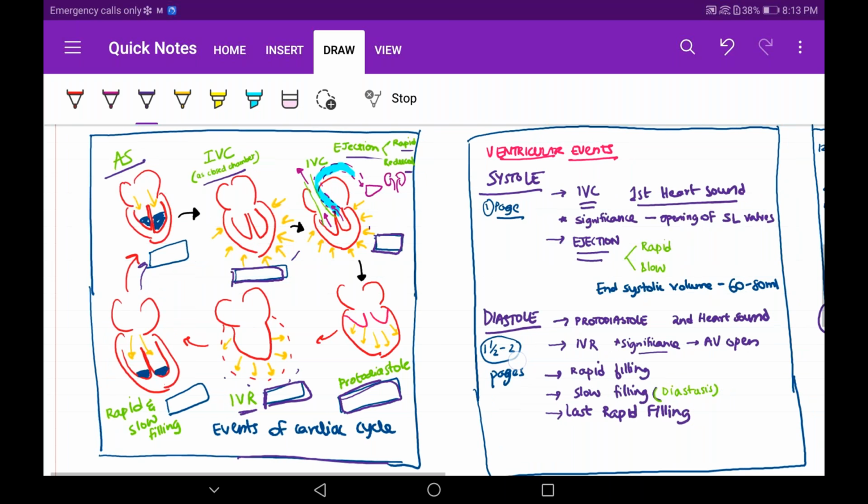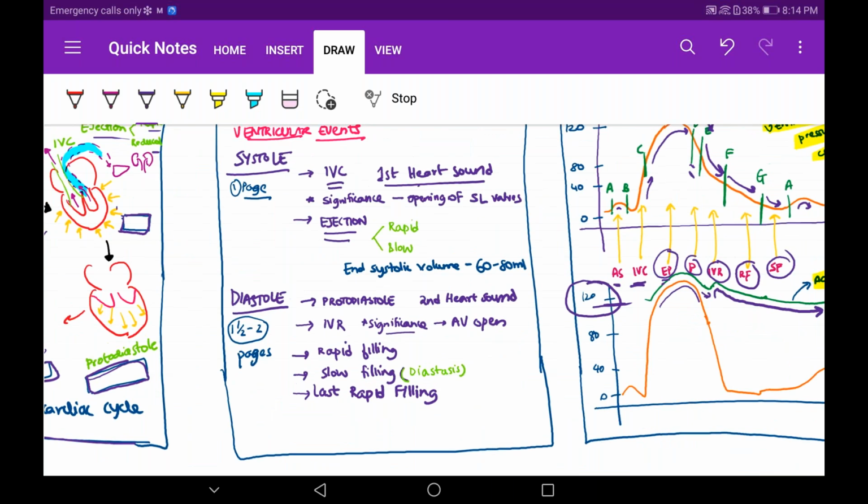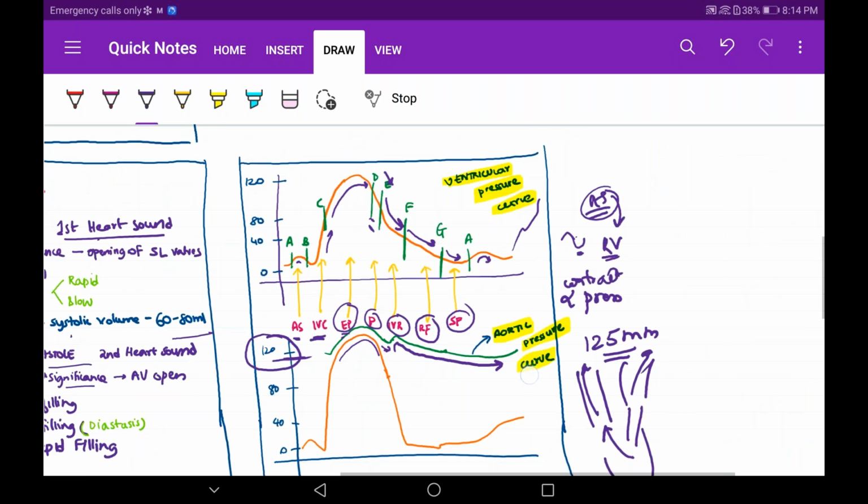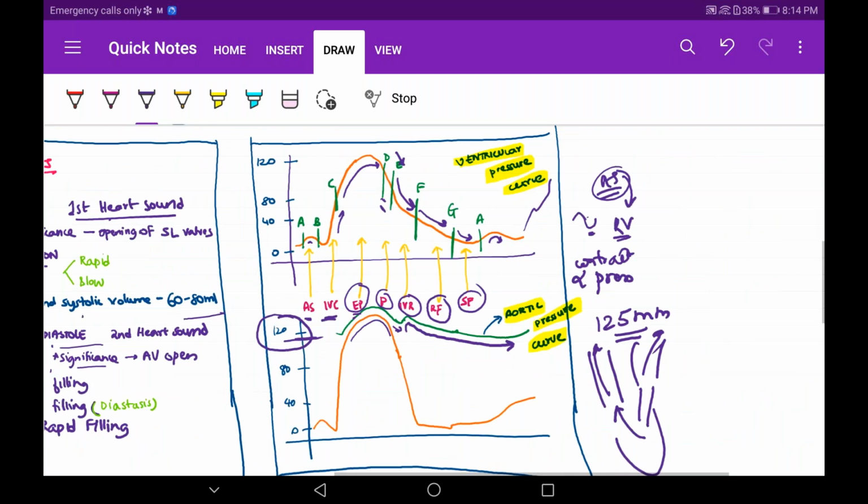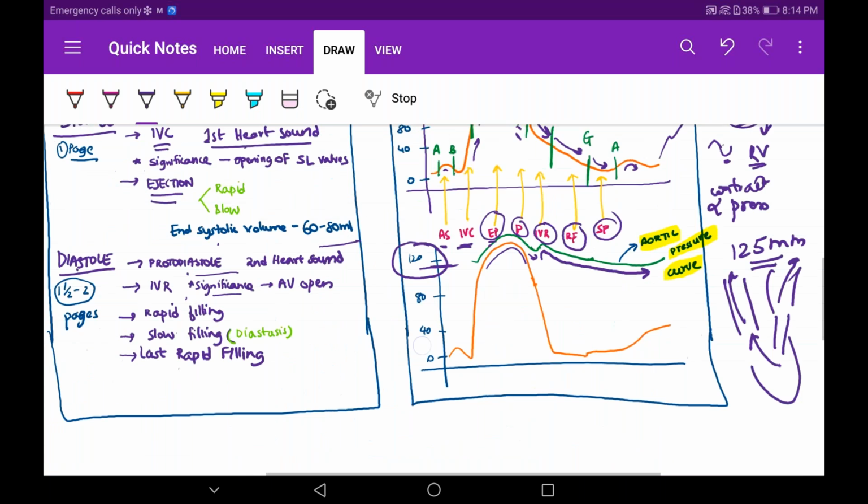Then you have to explain the ventricular events. Systole you will explain isovolumetric contraction, first heart sound, rapid, slow ejection, and systolic volume. Diastole you will explain the 5 phases. Inside this also you should write. You should not just mention. Then lastly, pressure curves. Atria you mentioned above, ventricular and aortic you will mention here. Over. The answer is over.